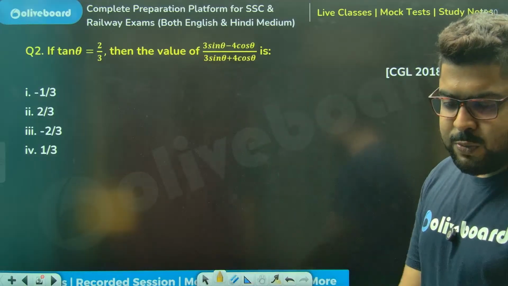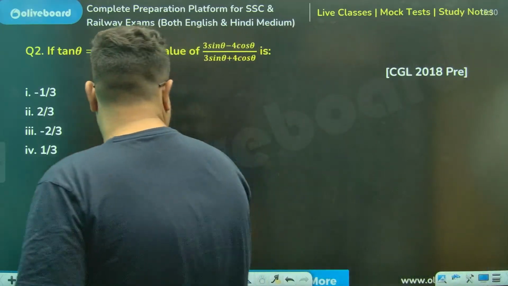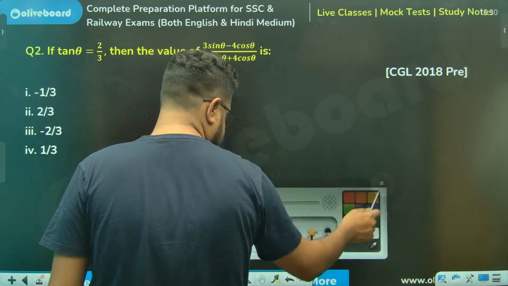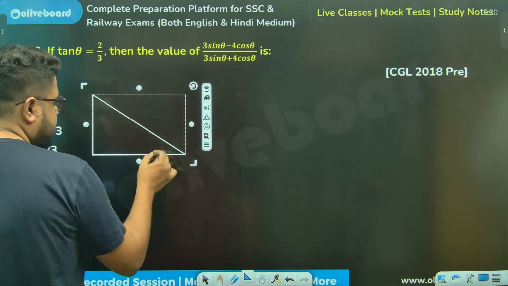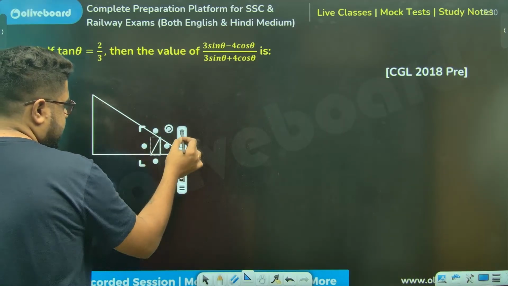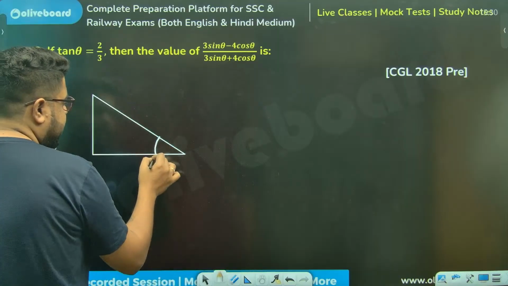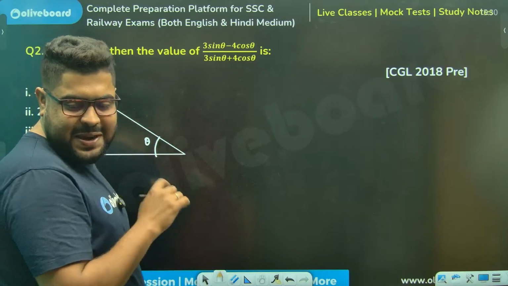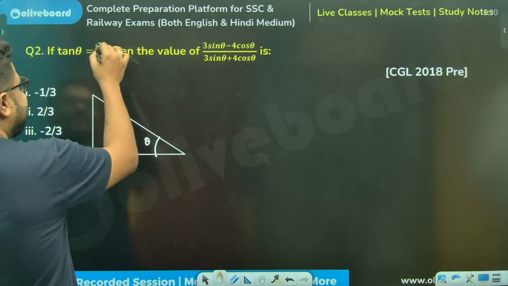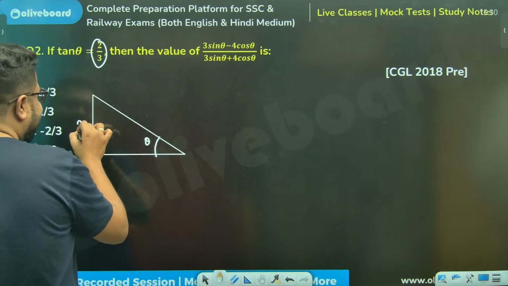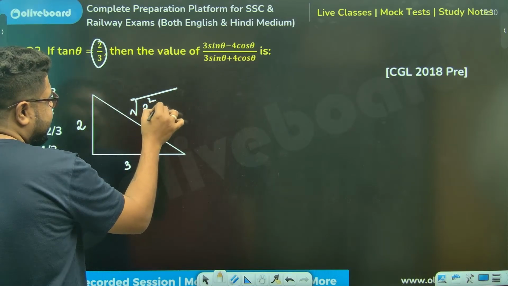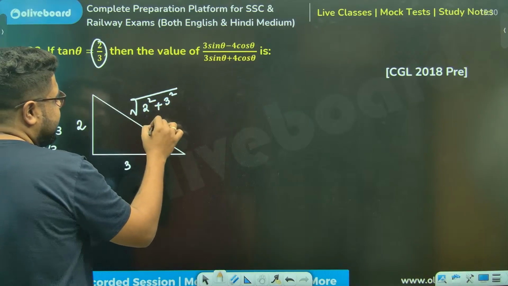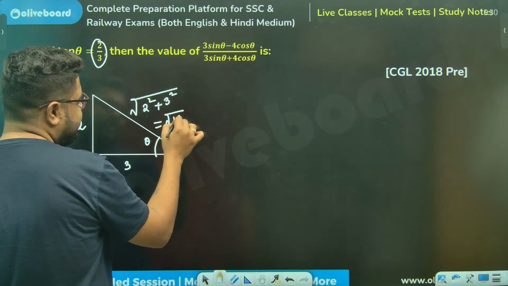Tan theta is 2 by 3. Chalo. So theta, same. I make this mistake, na. This second, I don't know how many times a day. 2 by 3. 2, this is 3. So this will be root over of 2 square plus 3 square. So 9 plus 4, that is root 13, sir.